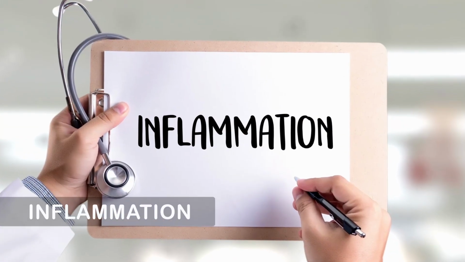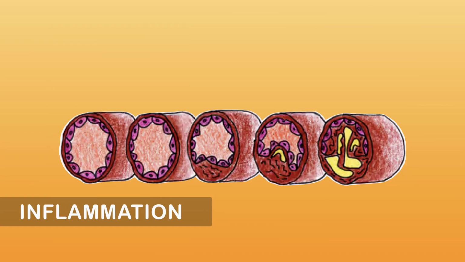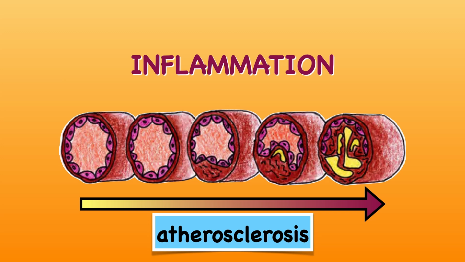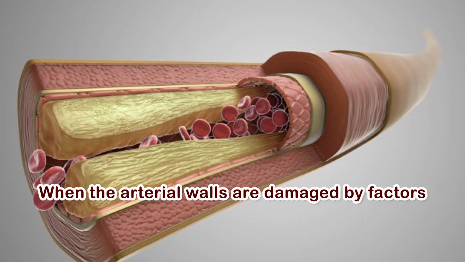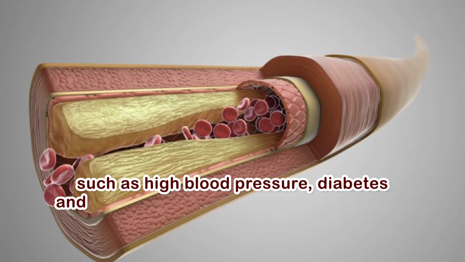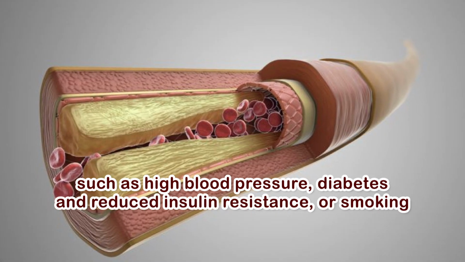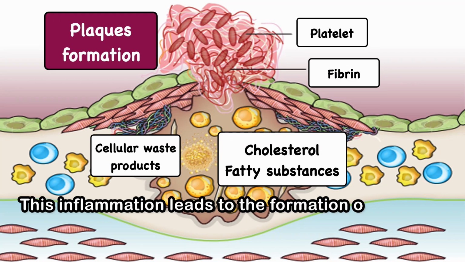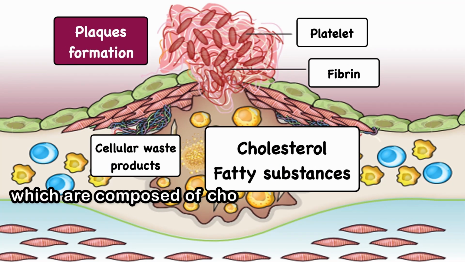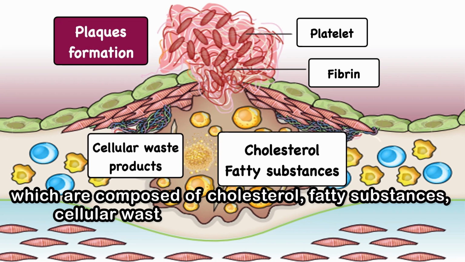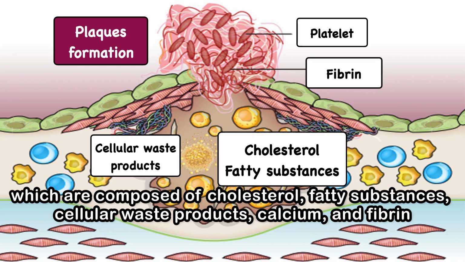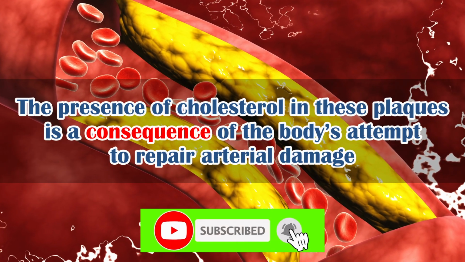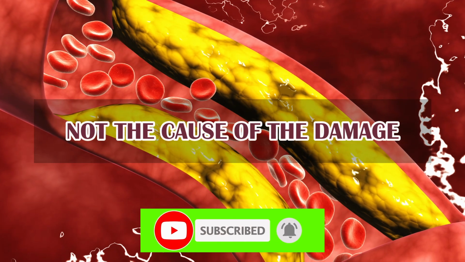Number 1. Inflammation. One of the key factors in the development of atherosclerosis is inflammation, not cholesterol itself. When the arterial walls are damaged by factors such as high blood pressure, diabetes and reduced insulin resistance, or smoking, the body responds with an inflammatory process. This inflammation leads to the formation of plaques, which are composed of cholesterol, fatty substances, cellular waste products, calcium, and fibrin. The presence of cholesterol in these plaques is a consequence of the body's attempt to repair arterial damage, not the cause of the damage.